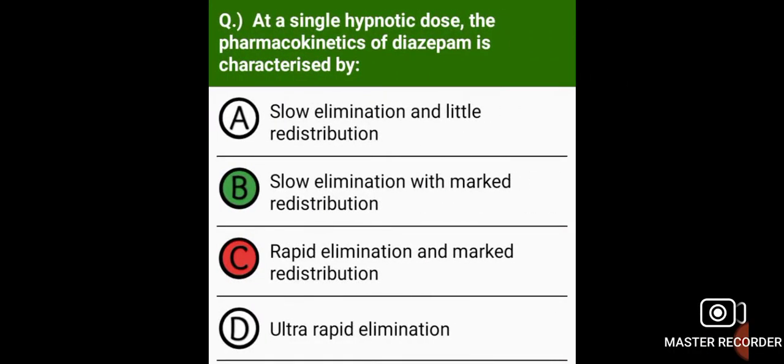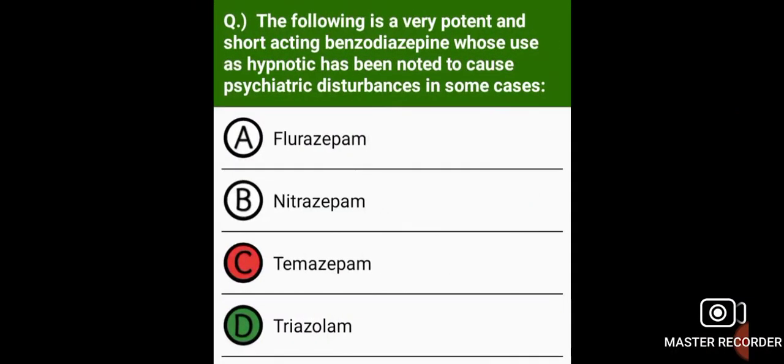At a single hypnotic dose, the pharmacokinetics of diazepam is characterized by slow elimination with marked redistribution.